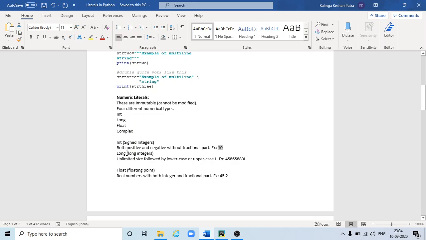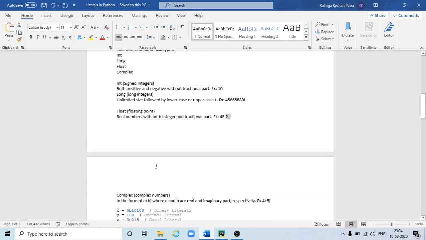And for long, it is for long integers, long numbers, and it has unlimited size, followed by lowercase or uppercase L. So like this, for example, this is the number followed by uppercase L. Similarly for float, real numbers with both integer and fractional part. So here this is the integer part and this is the fractional part.